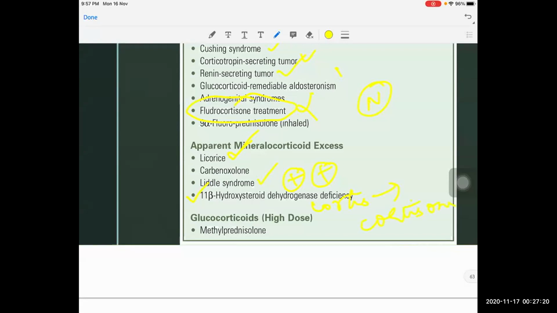When this enzyme is deficient, the cortisol will not be converted to cortisone, and this cortisol will have some mineralocorticoid activity, and because of this, the patient will have metabolic alkalosis and hypokalemia. So licorice and 11 beta hydroxysteroid deficiency have the same mechanism. Liddle syndrome is through direct stimulation of these ENaC channels.